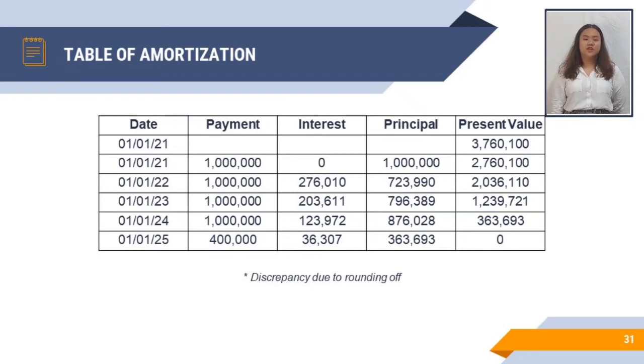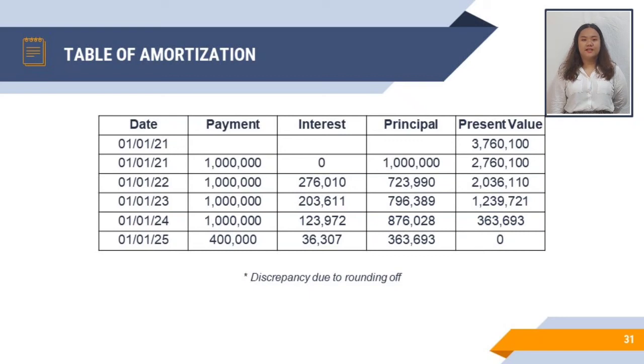This interest income pertains to 2021. Principal is the portion of the rental payment minus the interest. Thus, on January 1st, 2022, 1 million pesos minus the 276,010 pesos is equal to 723,990 pesos.